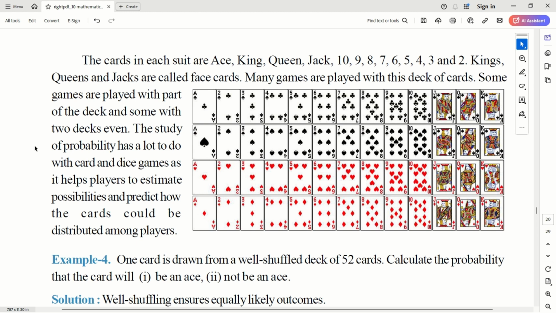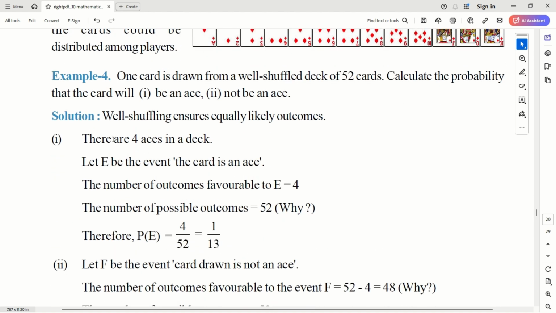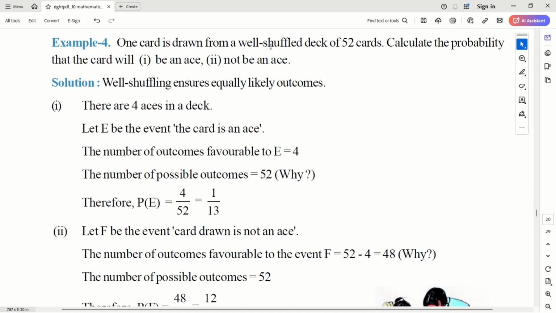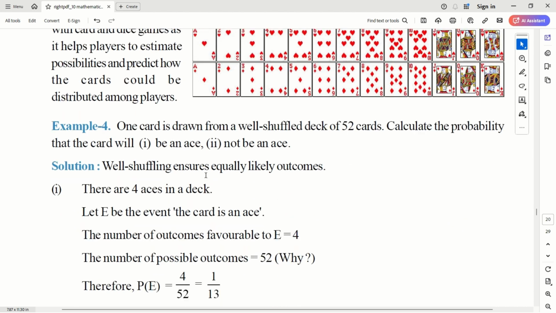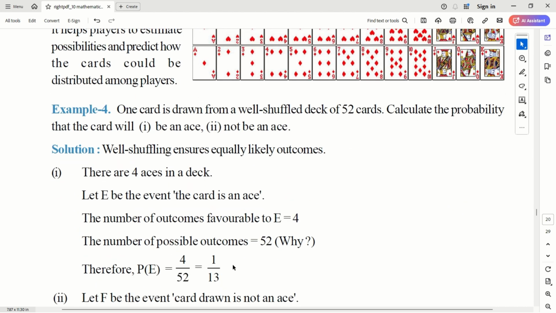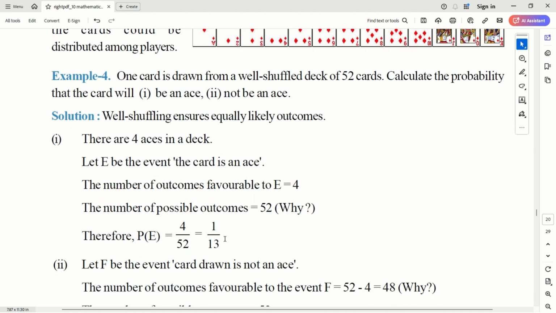Now, once you know all these things, there are so many different varieties of questions which you can solve from this deck of cards. One card is drawn from a well shuffled deck of cards. Calculate the probability of the card will be an ace or not an ace. There are four aces, right, in the deck of cards. So 4 by 52, which is nothing but 1 by 13. This is the probability of getting an ace.